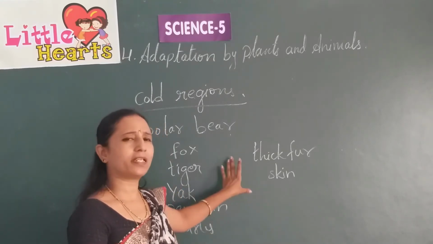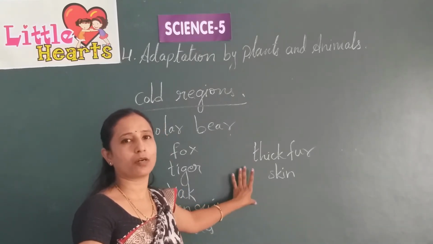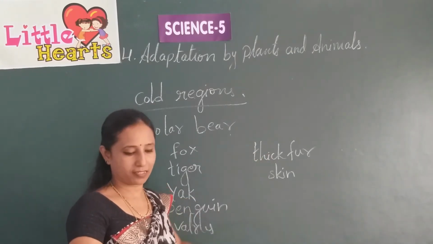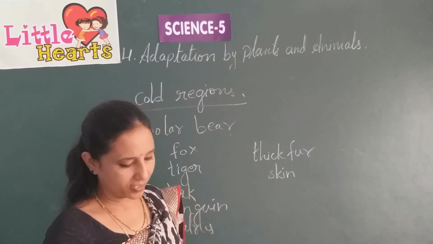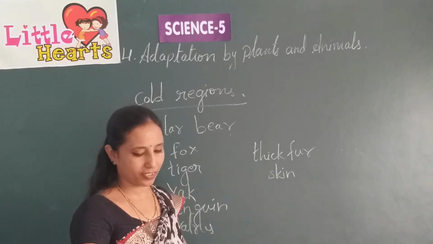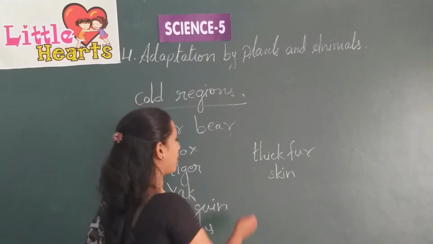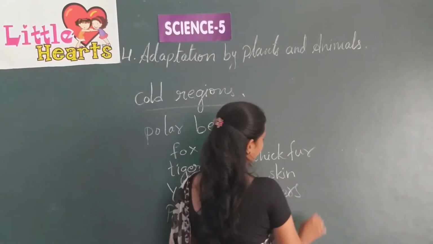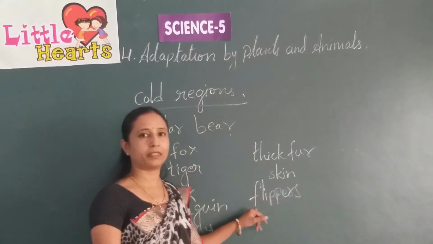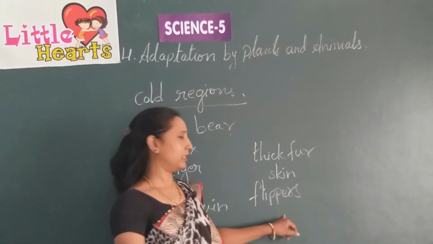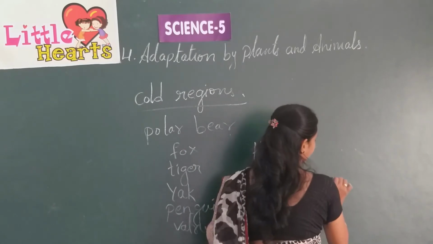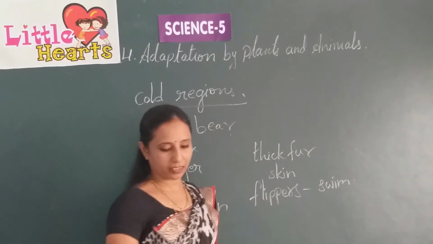It is extremely cold there, because it is a mountain region, isn't it? The penguins seen at the polar regions have strong flippers. As penguins are birds, they have flippers which help them to swim in the water.